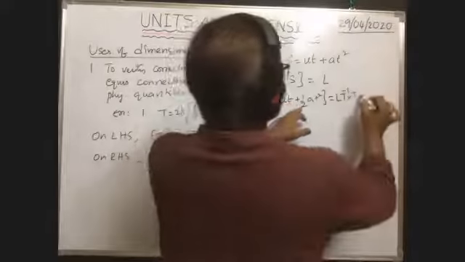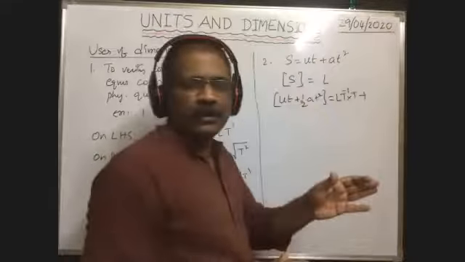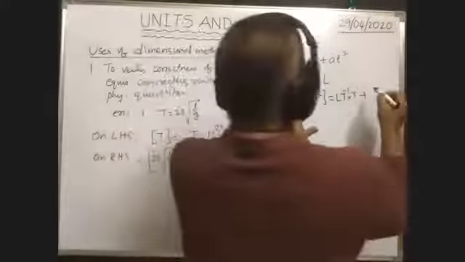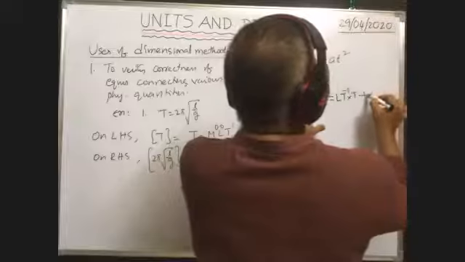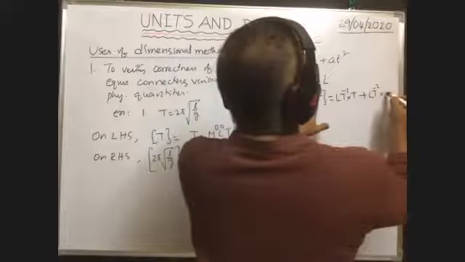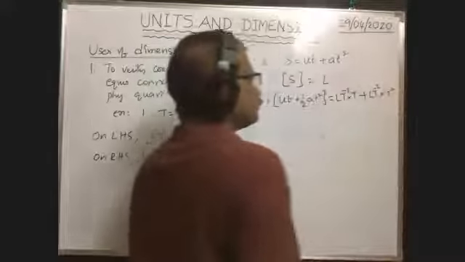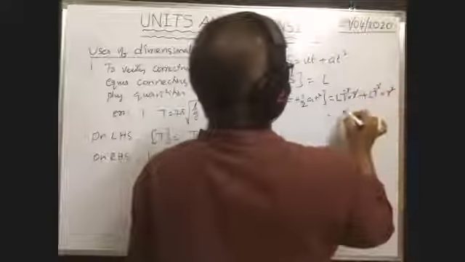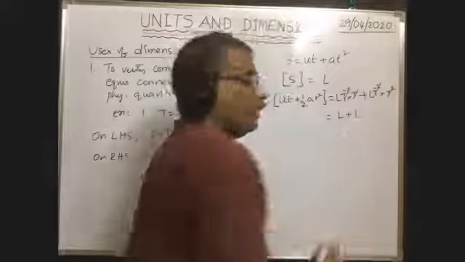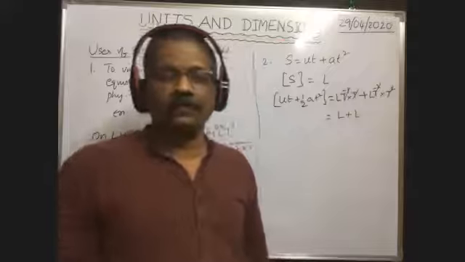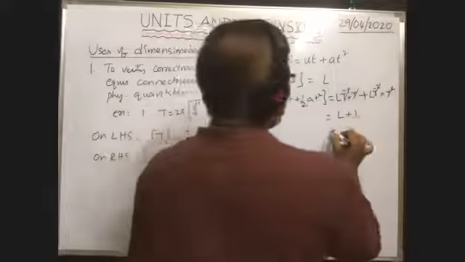Plus half means a number. A number has no dimension formula. Acceleration means L T to the power of minus 2, into time T square, so square. Here you see these two cancel, these two cancel. L plus L. Length unit plus length unit gives one more length unit. That's why this is equal to L.